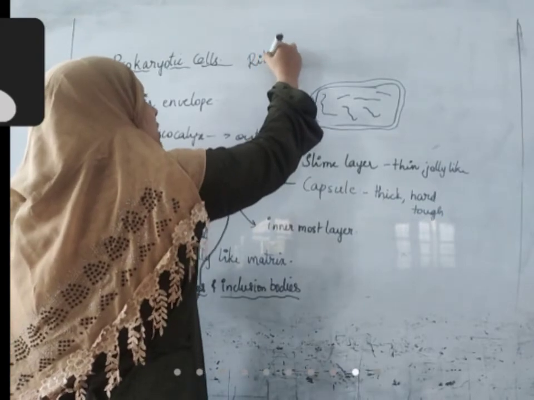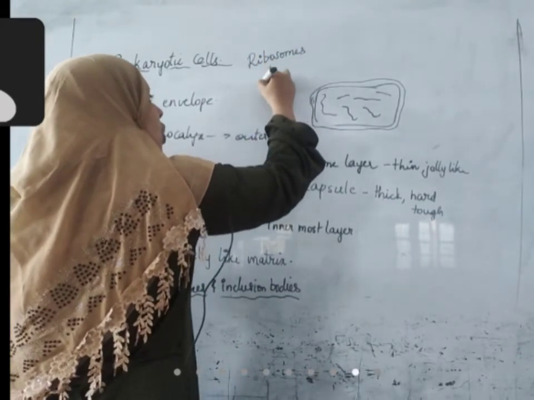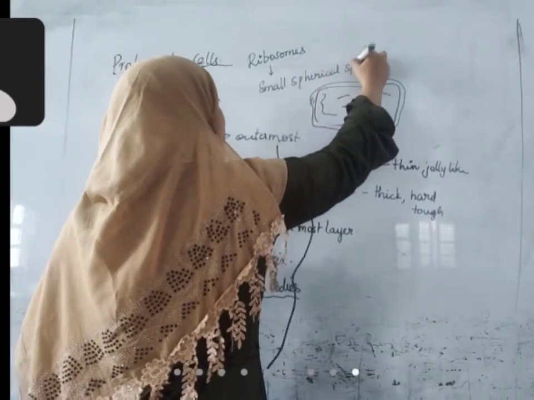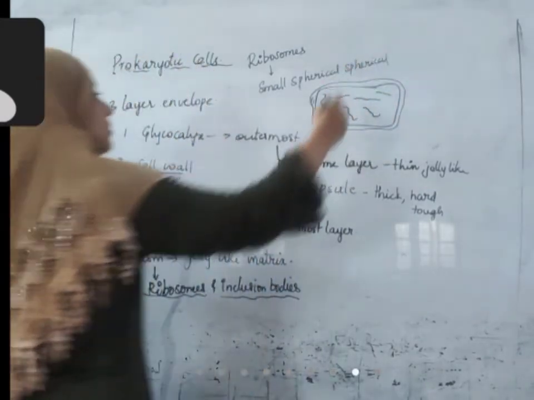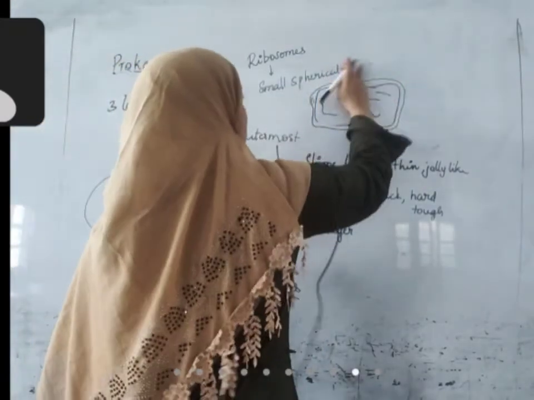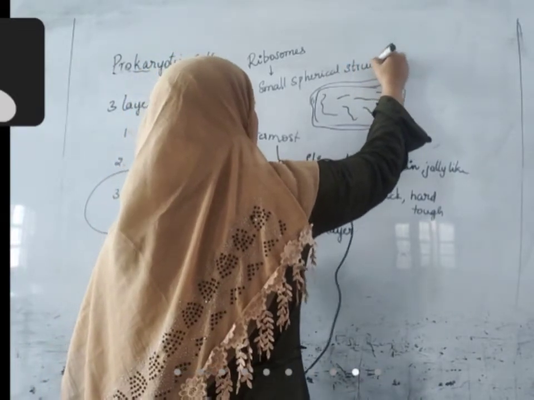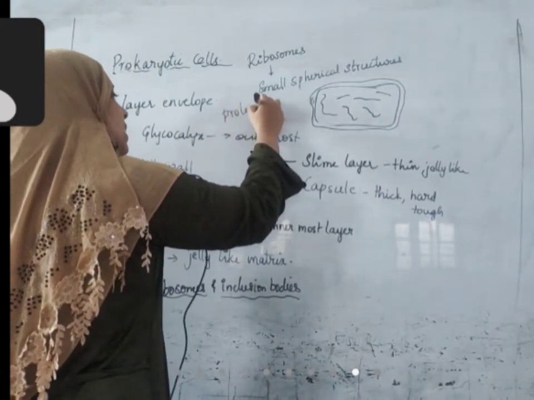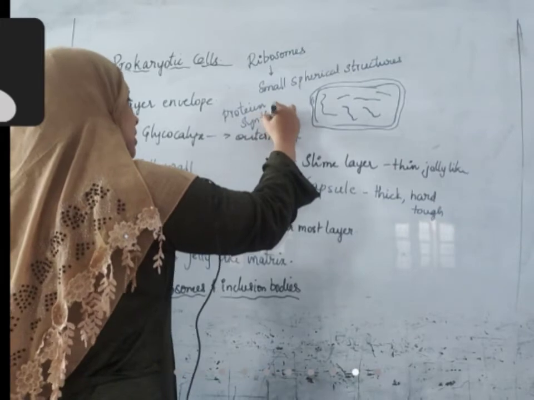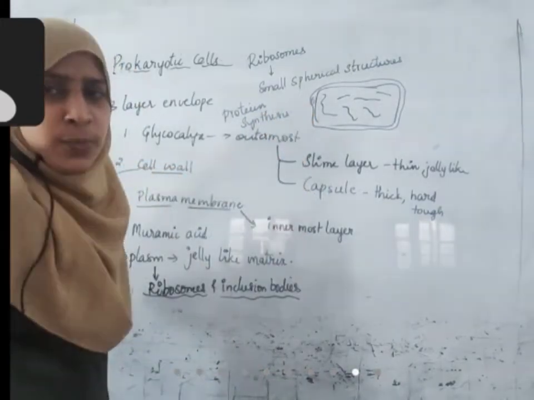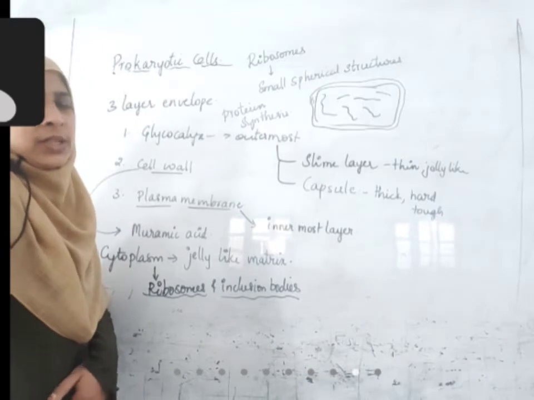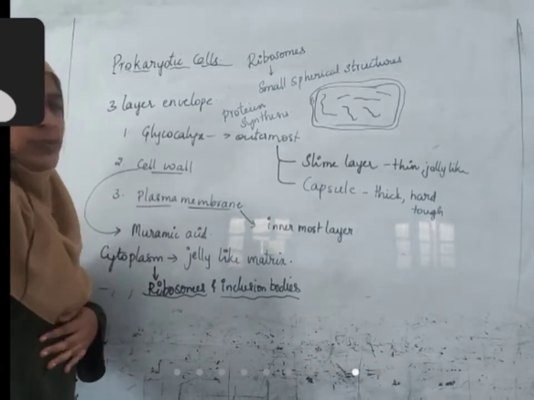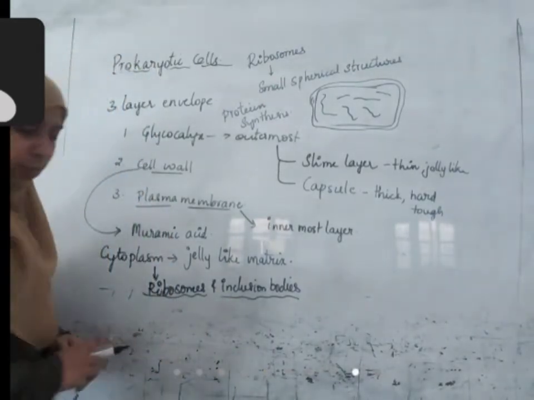Ribosomes are small spherical structures that float in the cytoplasm, and their function is protein synthesis. Those cells which have more protein synthesis will have more ribosomes in them. Those cells which are not majorly involved in protein synthesis will have fewer ribosomes. What are the inclusion bodies that are present?